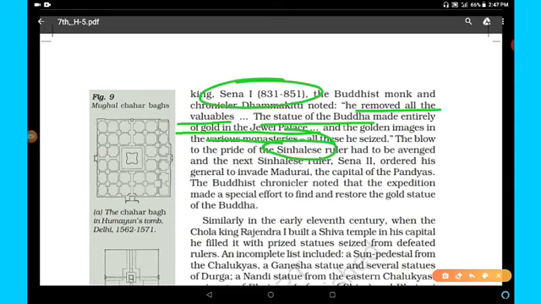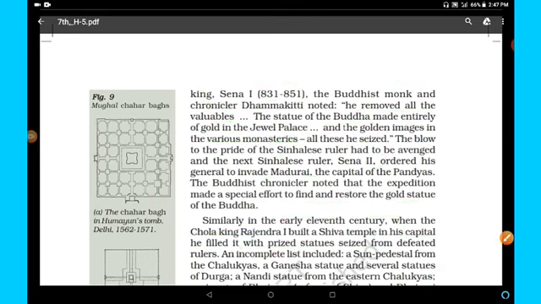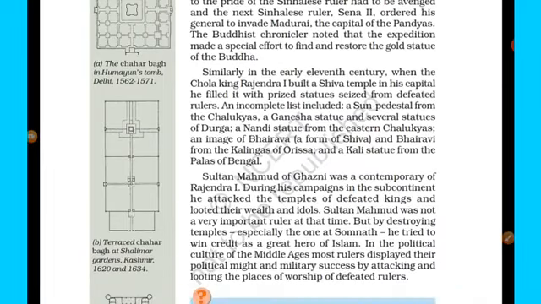The next Sinhalese ruler, Sena II, ordered his general to invade Madurai, the capital of the Pandyas, and his main motive was to get back that Buddha statue, making a special effort to find and restore the gold statue of the Buddha. Similarly, in the early 11th century, when Chola king Rajendra I built a Shiva temple in his capital, he filled it with prized statues seized from defeated rulers. Because he annexed surrounding areas, he got many statues and installed them there.